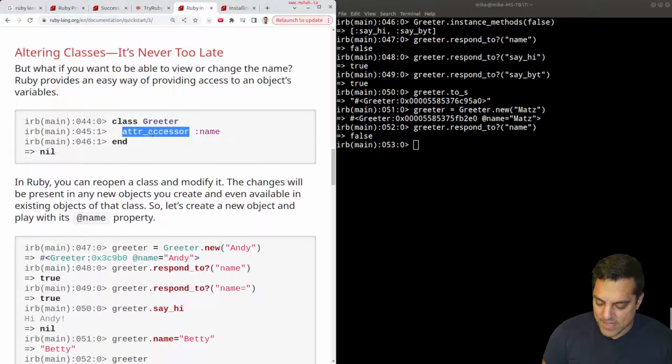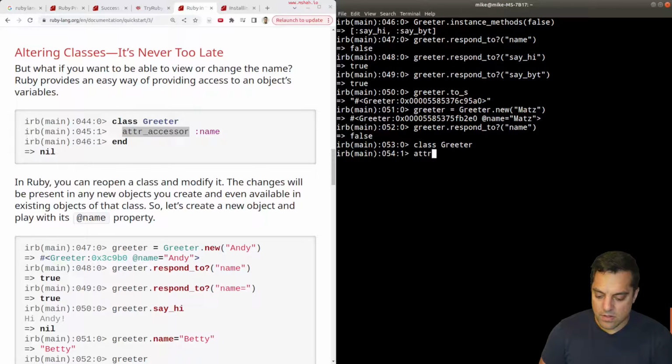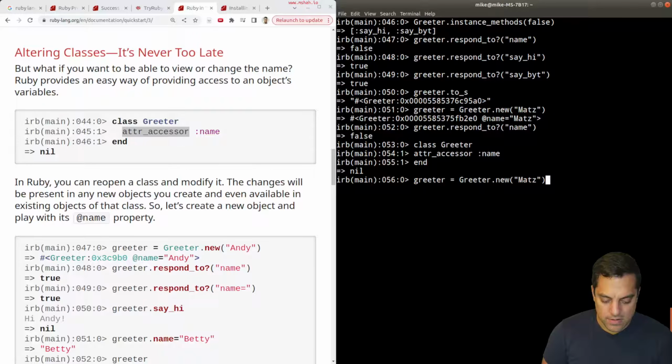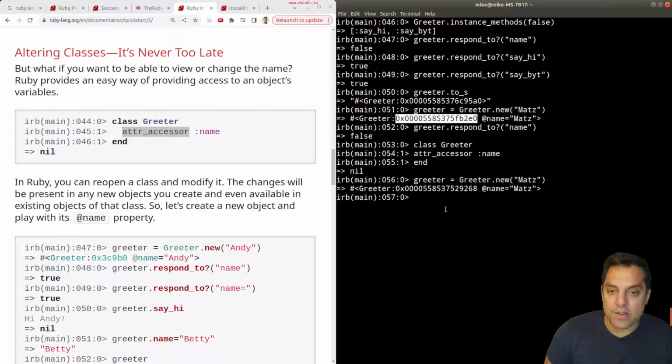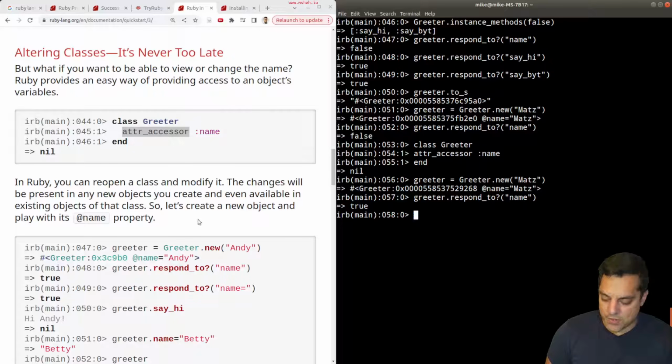Oh, I've got to add this accessor or something here. Colon name. Oh, interesting. Okay. So I'm able to just access this class here. I mean, this is in the interactive thing, so I guess we maybe wouldn't do that normally. We would just go and add this to the class here. Okay, now let's go ahead and create Matz again, I guess. Did I put a new address? Yeah, might have redefined it or something. And maybe the garbage collector reclaims it at that point. And then if we respond to the name, now we get true here. Okay, interesting.